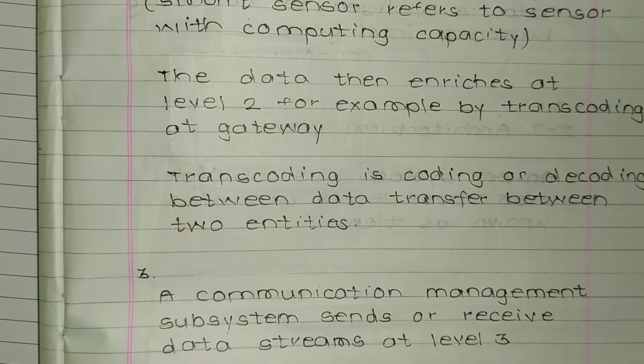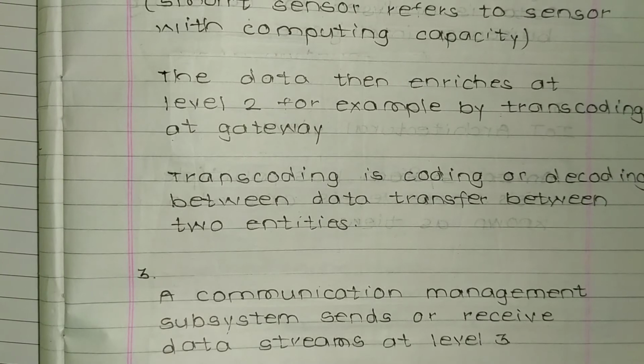The data is then enriched at level 2, for example by transcoding at the gateway. So transcoding is coding or decoding between data transfer of two entities. So basically this is about compression of data. So this is about that.